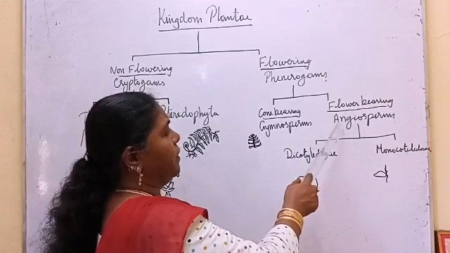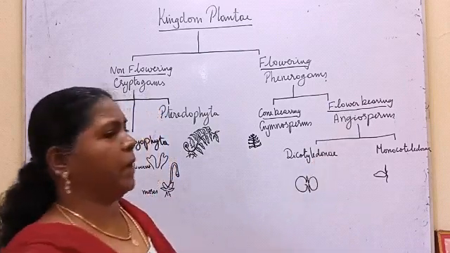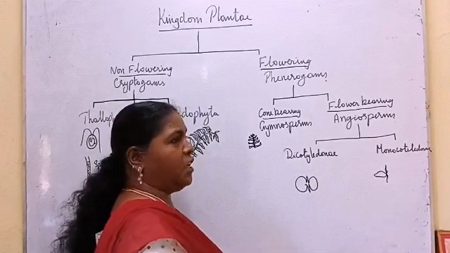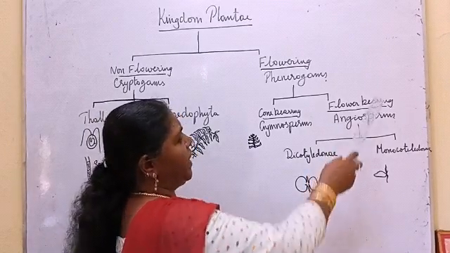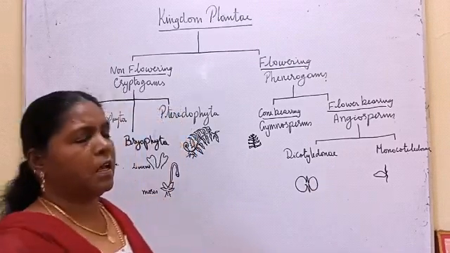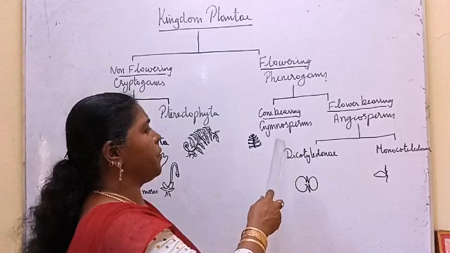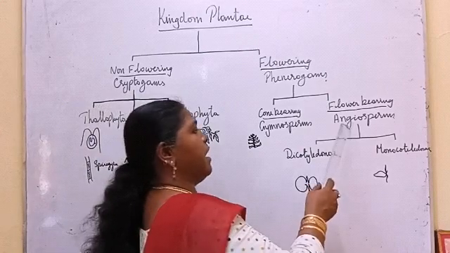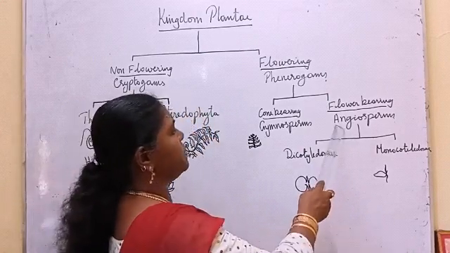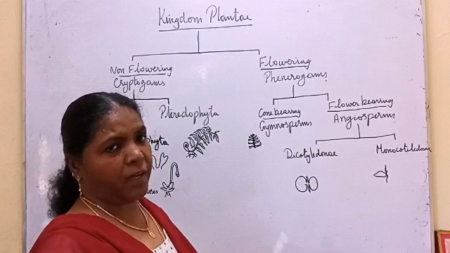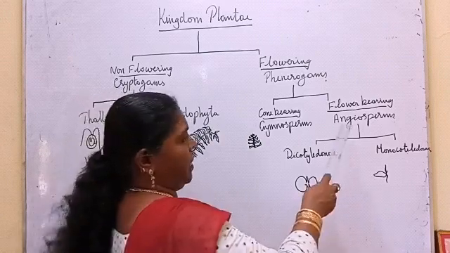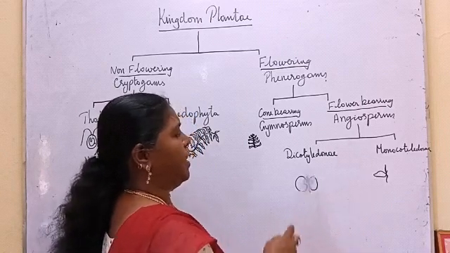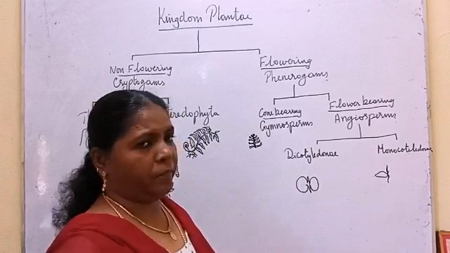Flower-bearing plants are those flowering plants which have androecium and gynoecium in the flower. They are called angiosperms. If the androecium and gynoecium are produced in cones, they are gymnosperms; if they are produced in flowers, they are angiosperms. In angiosperms, the ovule is covered, and the seed is covered by the ovary. Then, on the basis of the number of cotyledons, angiosperms are further classified into two: dicotyledonae and monocotyledonae.